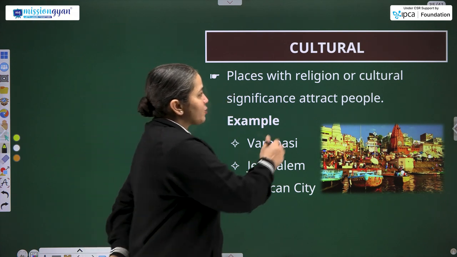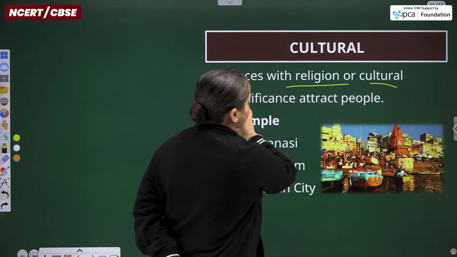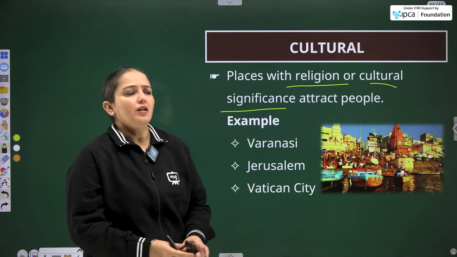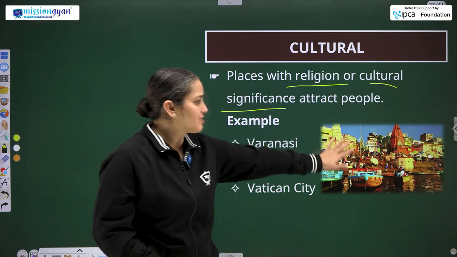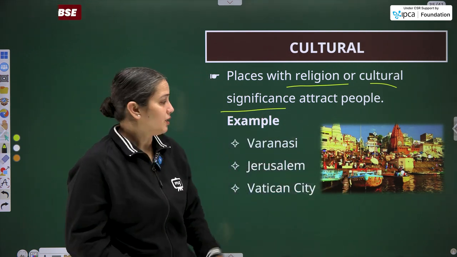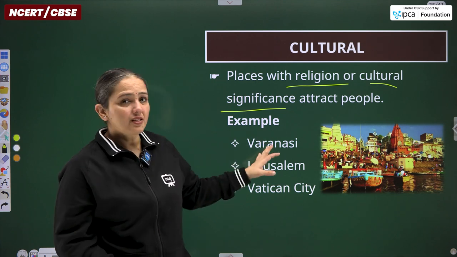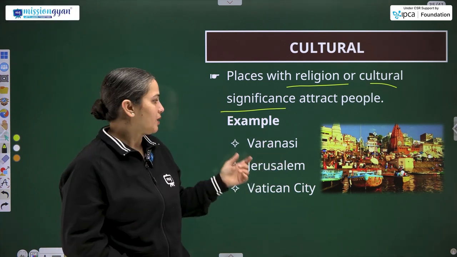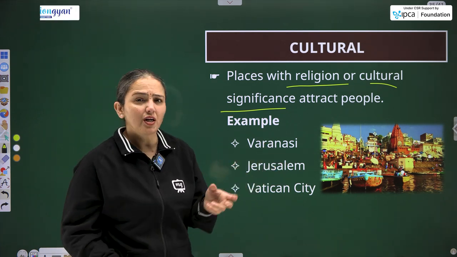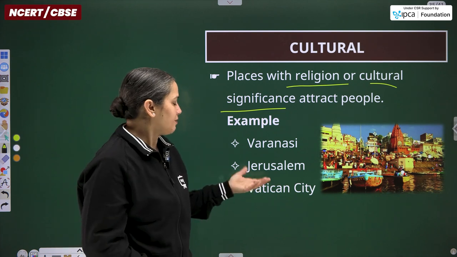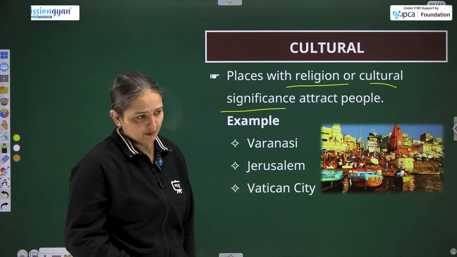Cultural concerns: places with religious or cultural significance attract people. Likewise, in the religious concern, these religious cities: Varanasi, Jerusalem. Varanasi in terms of Hinduism, Jerusalem in terms of Christianity and Jewish also. Vatican City, particularly for Christianity itself.